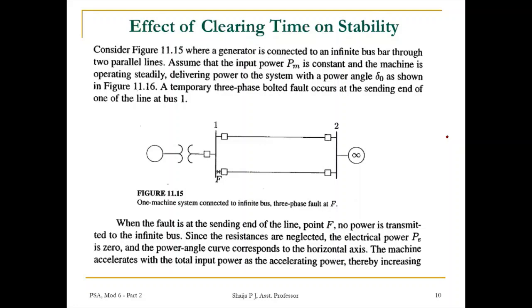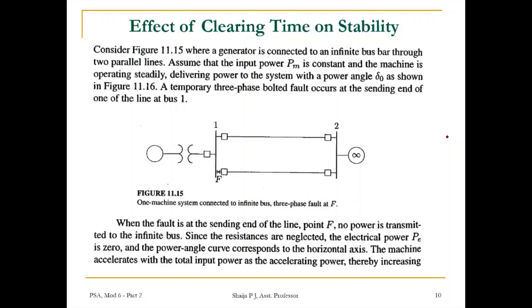So if a sudden disturbance occurs in the form of a severe fault in a transmission line, how much is the effective clearing time? Effective clearing time means clearing the transmission line by reopening the circuit breakers, and the effect of that clearing time on stability, or how it affects the stability.